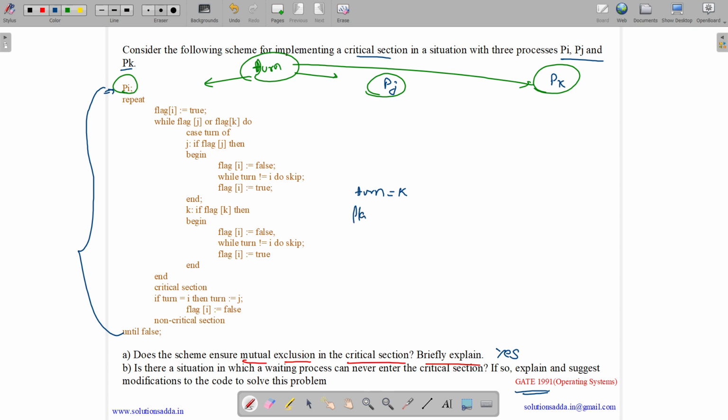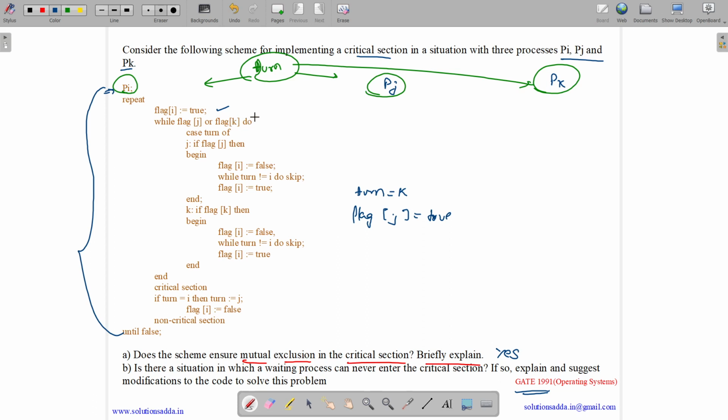So flag of j equals true. What does Pj check? Pj comes over here and sets flag of j equals true. This is done for the j code. Then in place of j it will check for i, so it will check if flag of i or flag of k is true.